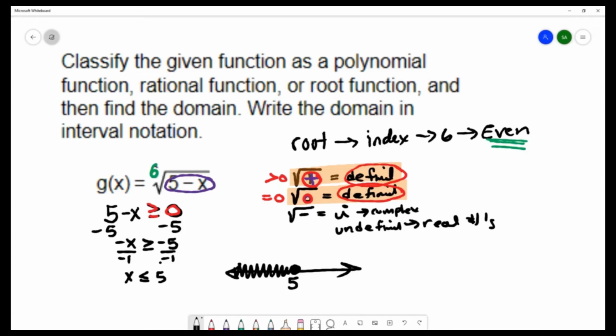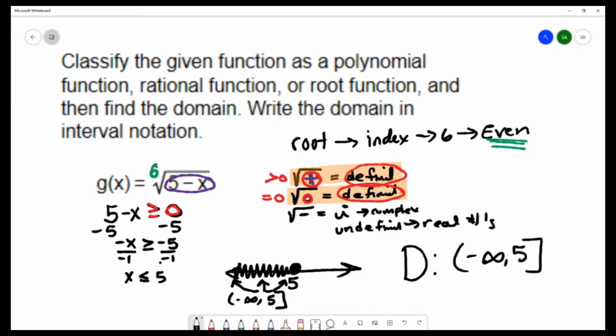And we're going to write this interval in interval notation. That's negative infinity for the lower bound and 5 for the upper bound. On the 5, because this is a closed circle, we're going to include it, so we're going to use a bracket. So on this one, we get a domain of negative infinity to 5 with 5 included.